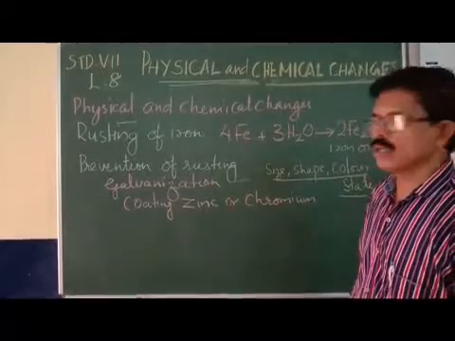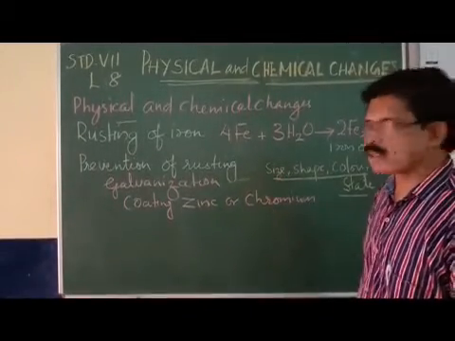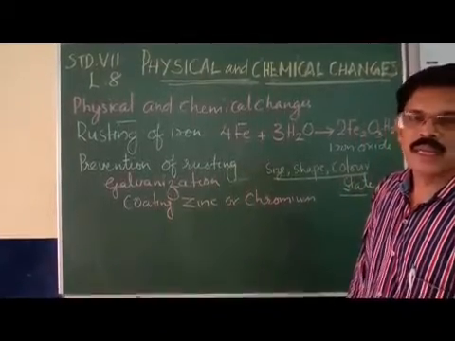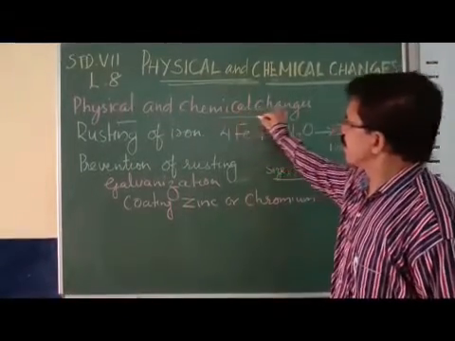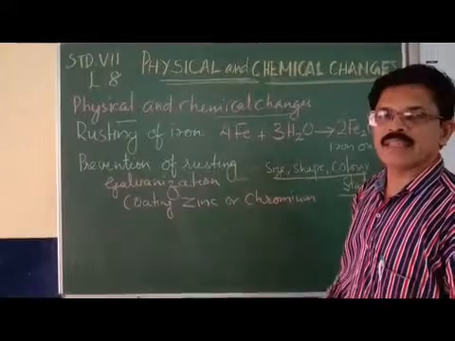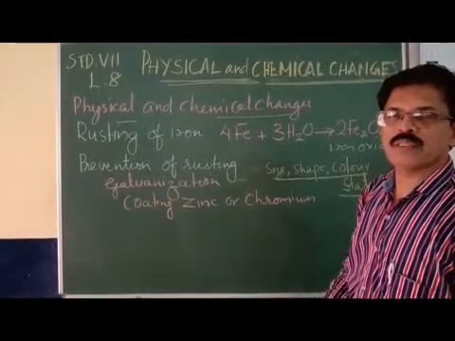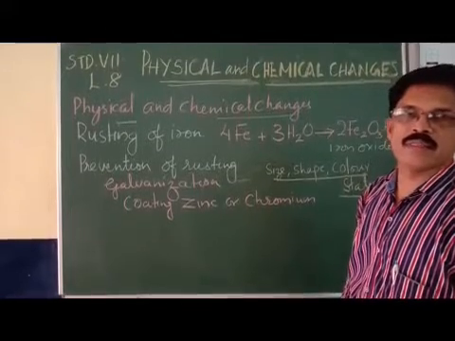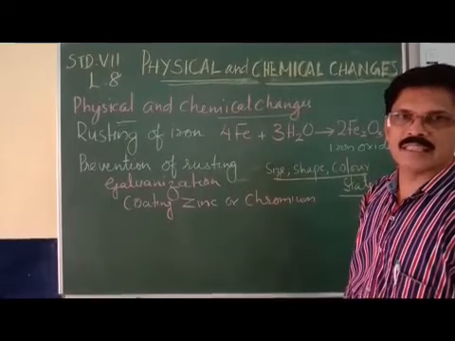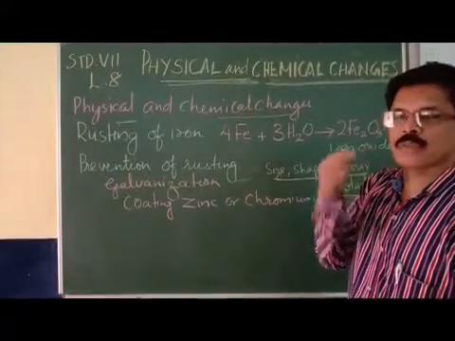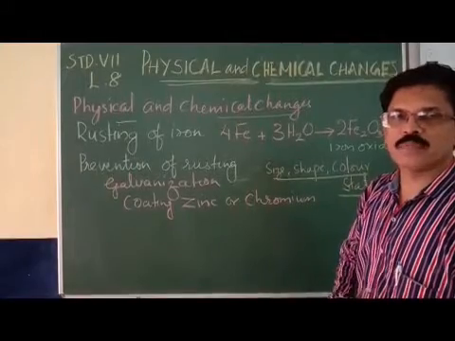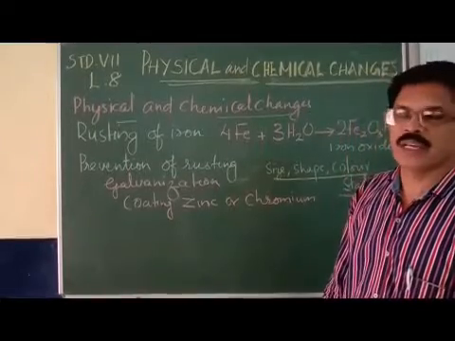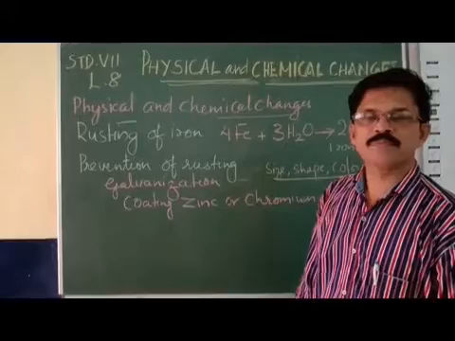So changes which happen in the physical properties such as size, shape, color and state without forming a new substance are called physical changes. Now the second type of changes is chemical changes. In chemical changes, the chemical properties of a substance undergo changes and a new substance is formed. So a chemical change is a change in which new substances are formed, new products are formed through chemical reaction. Most of the chemical changes are irreversible.